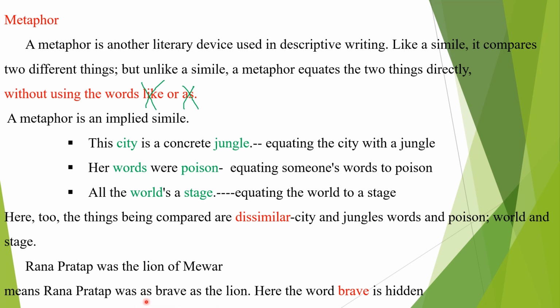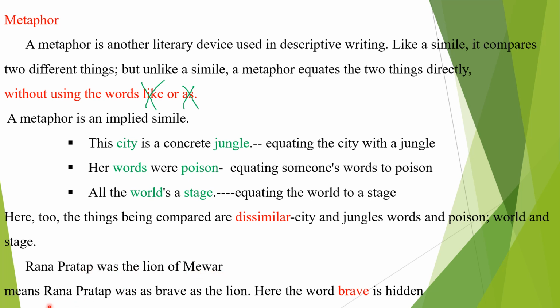This is a simile because we compared using the word as. Rana Pratap was the lion of Mewar is a metaphor. So this is the difference.